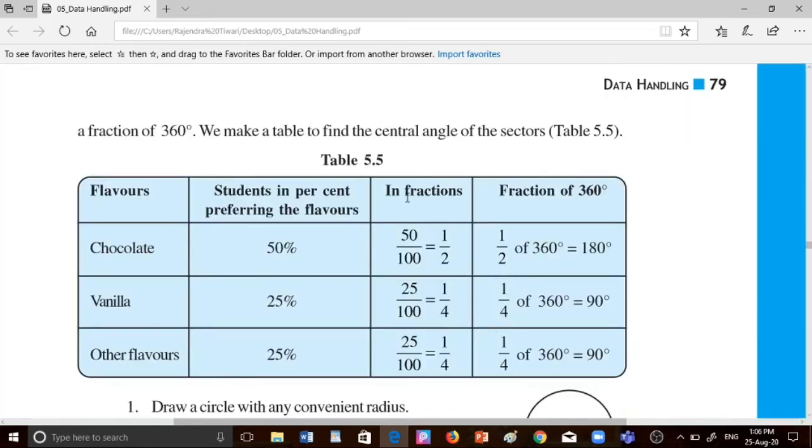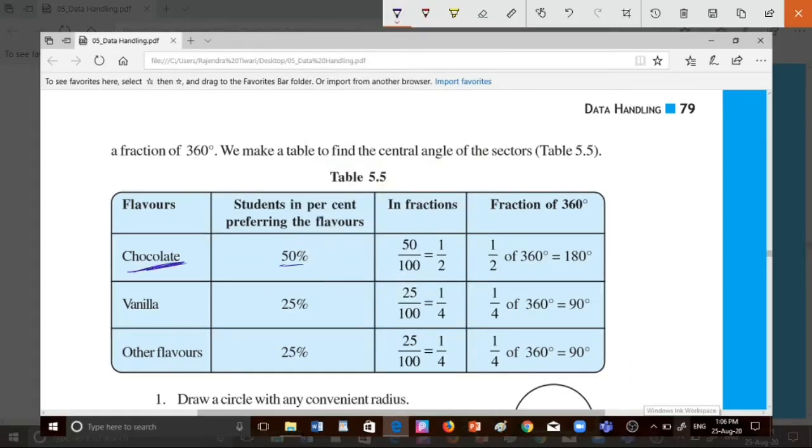Here is the solution, how to find the central angle first. The chocolate is 50%. If you want to change percent into fraction form, 50 upon 100 is 1 by 2. And vanilla is 25%. We also change into the fraction form. So 25 upon 100 is 1 by 4.